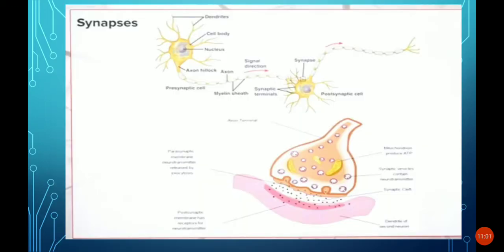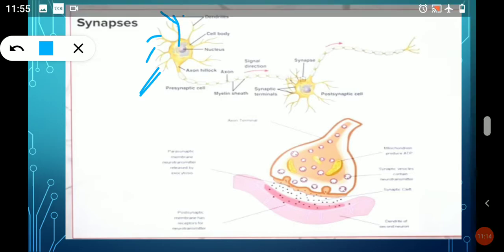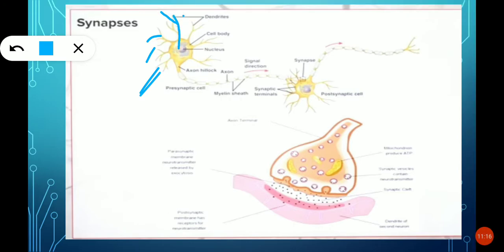These are all dendrites, hair-like structures. The message is received by these dendrites and passes to the cell body, and then through the axon. This is the axon. This is the nerve end of the neuron, and here the synapse is present. Synapse means the gap between two neurons.